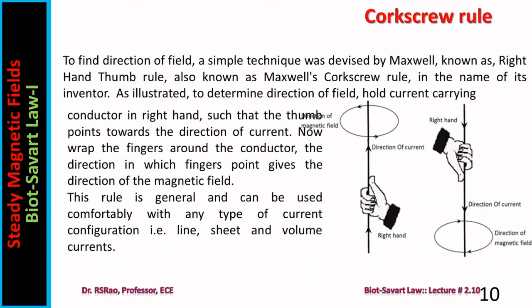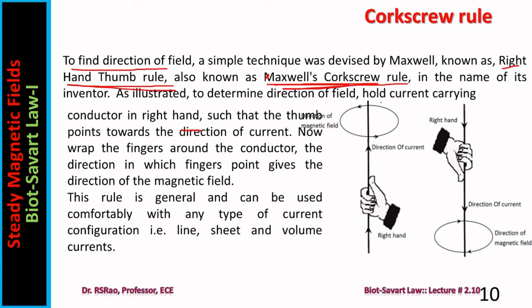There is a rule called Maxwell's corkscrew rule. Using this rule, one can find the direction of the field very easily. Another name for this is the right-hand thumb rule. So, Maxwell's corkscrew rule or right-hand thumb rule. What is this rule? It gives you a simple, easy way by which one can find the direction of the magnetic field. To find the direction of field, a simple technique was devised by Maxwell.